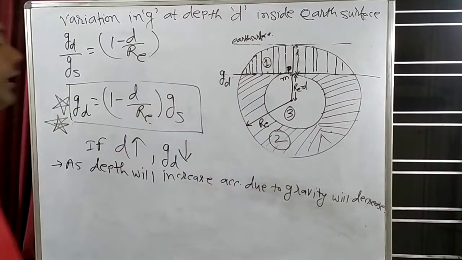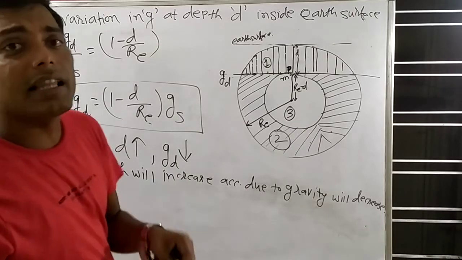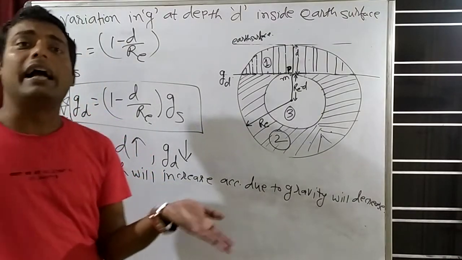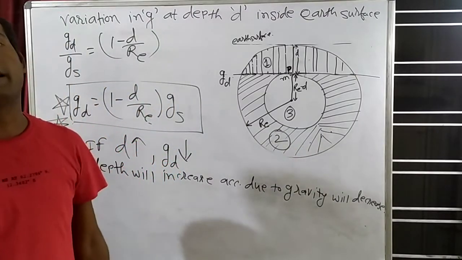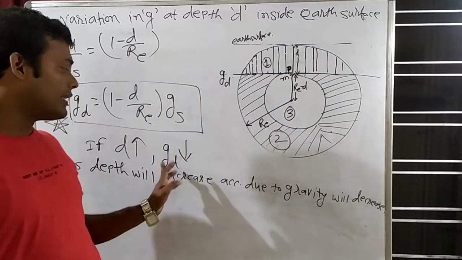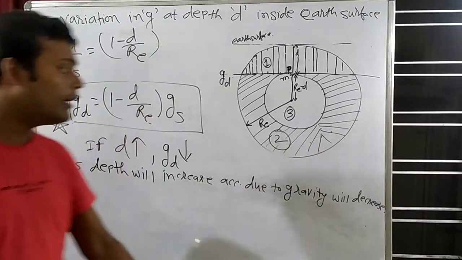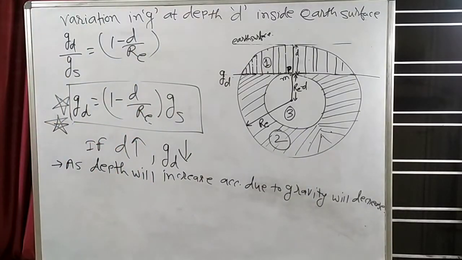As the depth will increase, acceleration due to gravity will decrease. You can remember my previous lecture derivation that when height was increasing, then also acceleration due to gravity was decreasing, and when depth is increasing, then also acceleration due to gravity is decreasing. Clear?